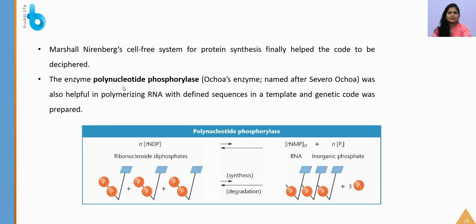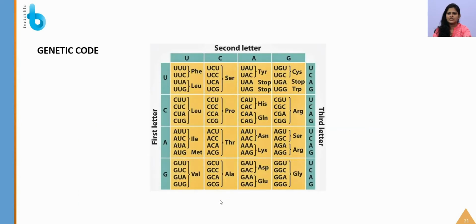Similarly, the enzyme polynucleotide phosphorylase, Ochoa's enzyme, named after Severo Ochoa, was also helpful in polymerizing RNA with defined sequences in a template, and finally the genetic code was prepared. So this is the genetic code.